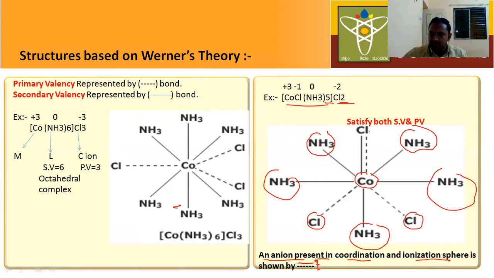But this ligand is denoted by both a solid line and a dotted line. That's why this chlorine satisfies both secondary valencies and primary valencies. This representation indicates that this ligand satisfies both primary valency and secondary valencies.